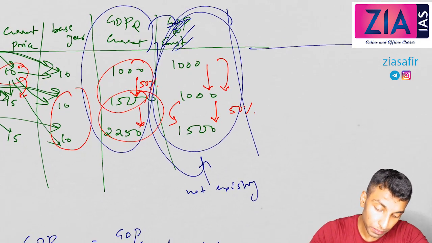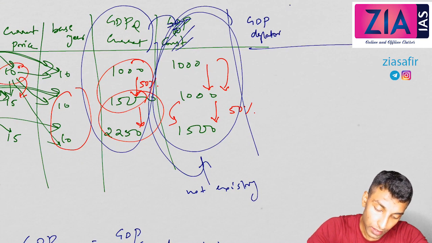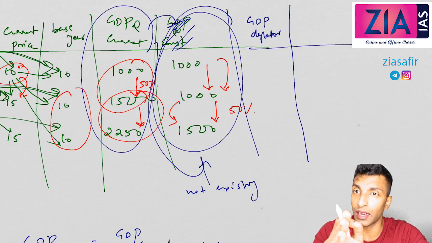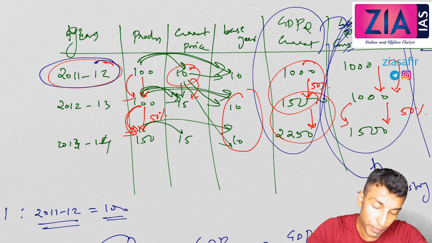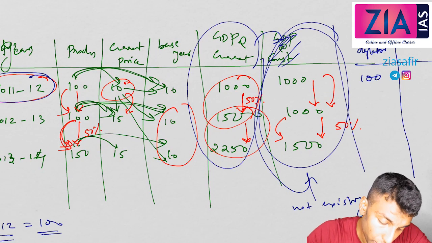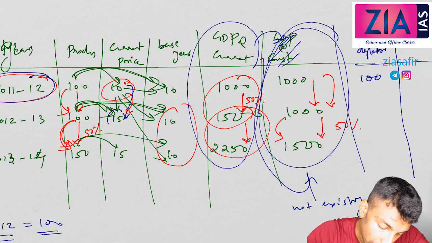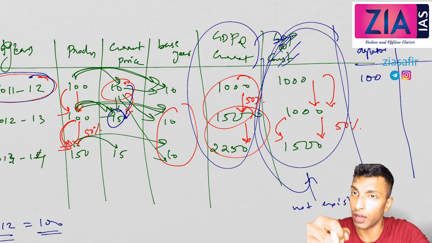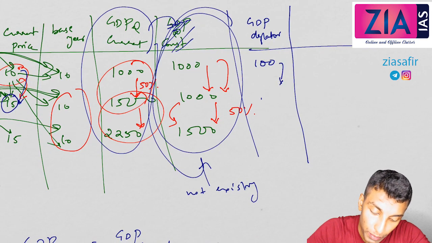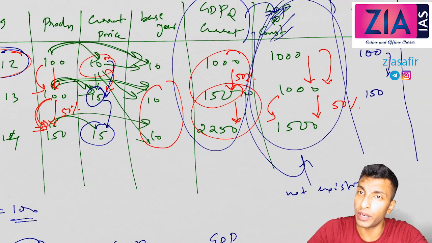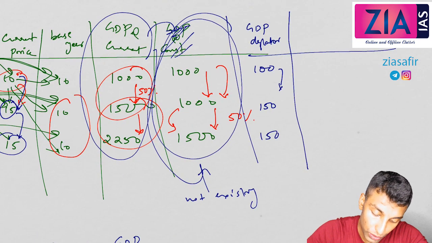Now let's move on to this table. Let's talk about GDP deflator here. I've told you the base value related to the base year, that is 100. So I've told you 2011-12 was the base year. So what is the base value in 2011-12? This is 100. Now you can see the current price 10 to 15, there is an increase. So 50% increase in price. So what will happen with GDP deflator? 100 to 50% increase, that is 150. Then 15 to 15 it is the same, so there is no increase. So 150 will remain 150. So I got the GDP deflator.